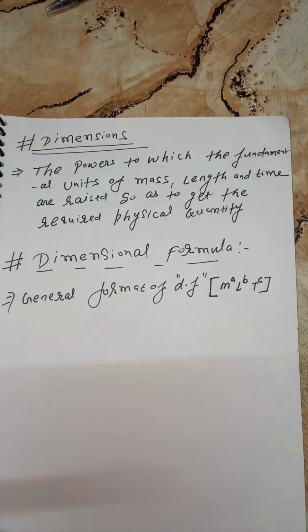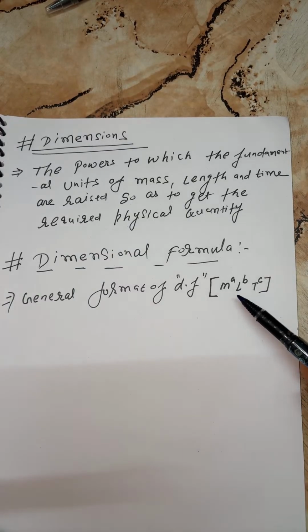Hello, students. Be regular in the classroom here. So, beta, this is the general format of the dimensional formula: M to the power A, L to the power B, and T to the power C. Beta, remember these points.